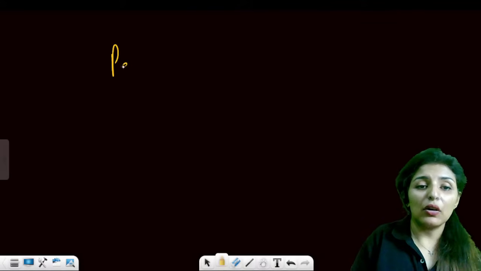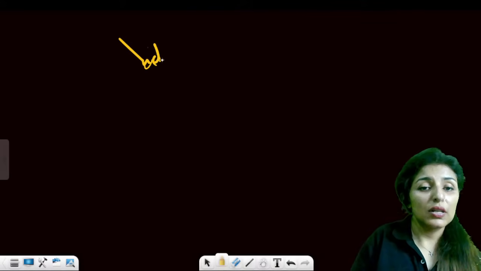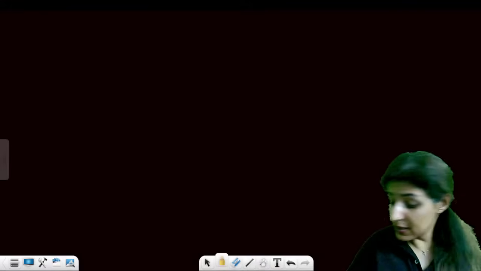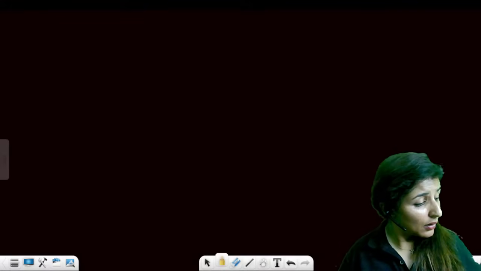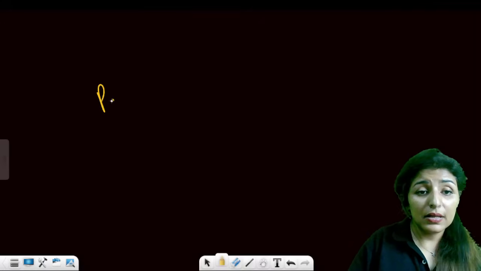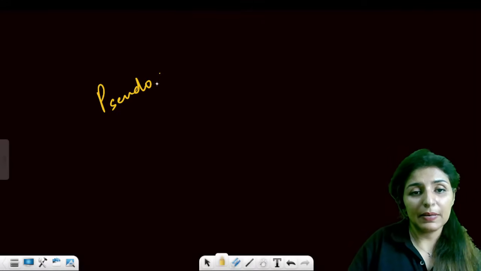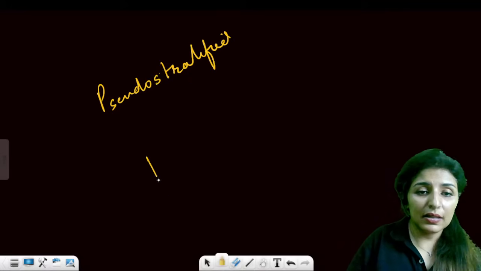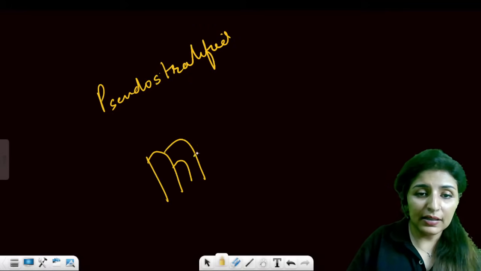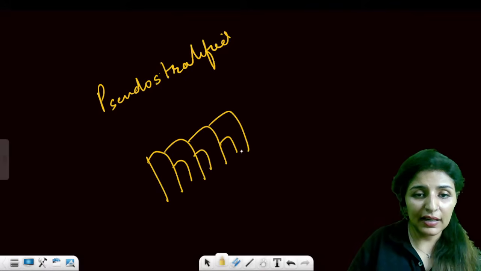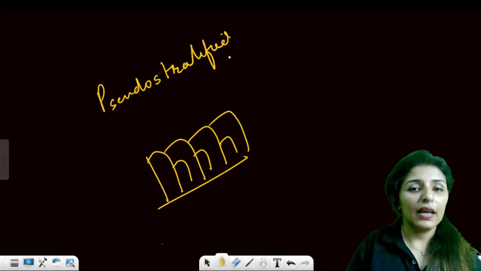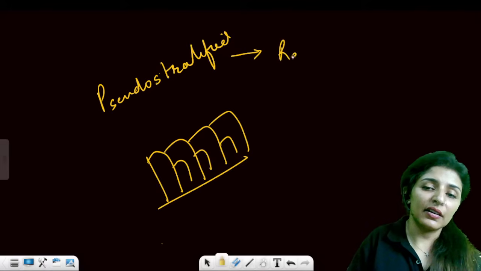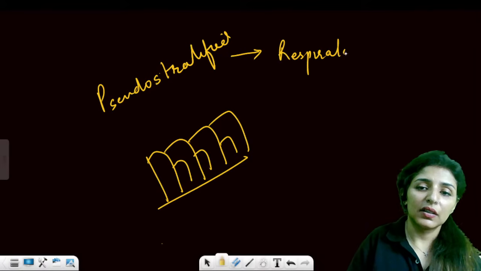Now coming on to pseudostratified. Pseudostratified means the cells are of different lengths but in a single layer, and you see the pseudostratified in the respiratory tract.